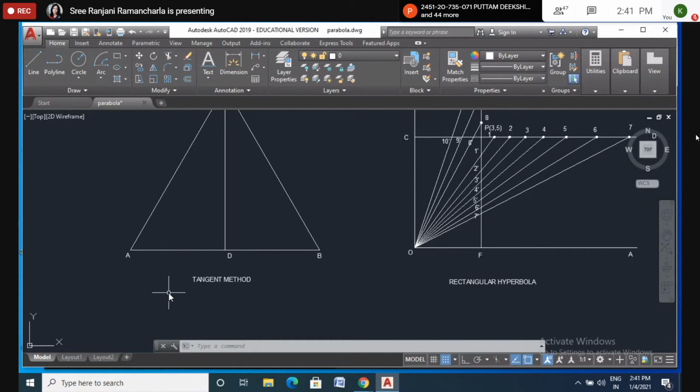So this is another method of parabola. This is called the tangent method. These are all tangents of that curve. Okay, all tangents. Now here, AB is 8.5 centimeters, and angle OAE equals angle OBE, which is 45 degrees. Please don't take 45 degrees. Take 60 degrees. Please correct that.